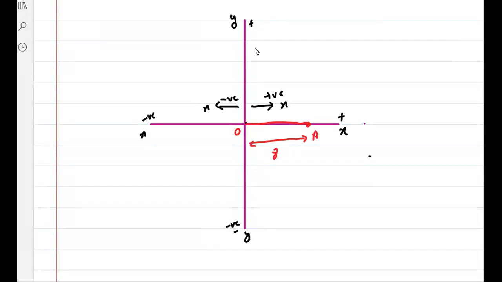Then again, coming from A to point B. Now this is your 5 unit. What's the distance here? What is the distance from O to B, O to A to B? I'll explain why displacement will be 0. Think about it.